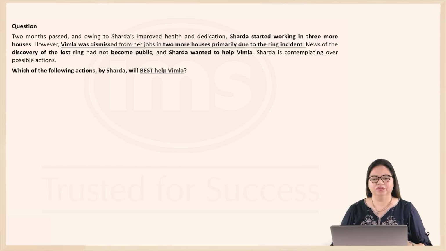Here is question 2, and let's look at the additional information given for question 2. So, Sharda's health improves, dedication improves, and therefore she gets more jobs. She starts working in 3 more houses, which means she is doing well. However, Vimla was dismissed from her jobs in 2 more houses, primarily because of the ring incident. The news spread and people heard of it. And the news of the discovery of the lost ring had not become public.